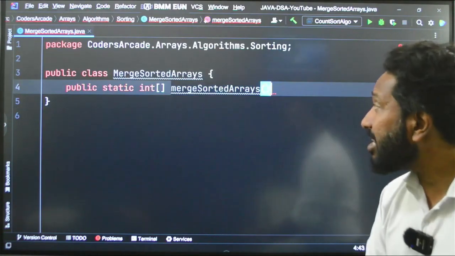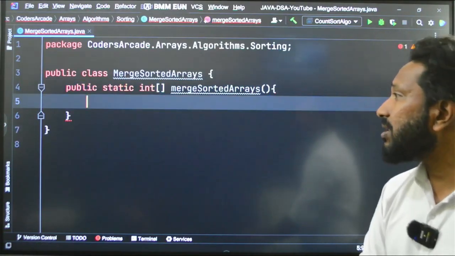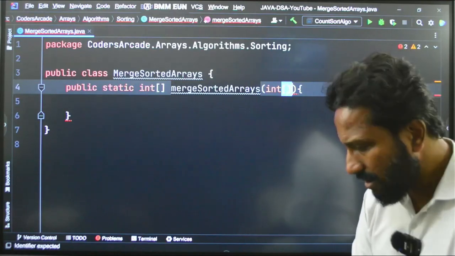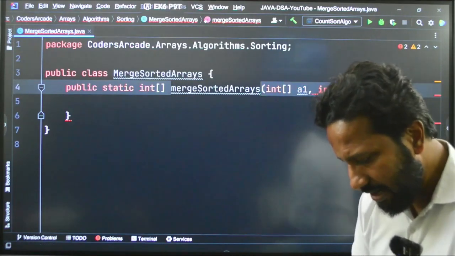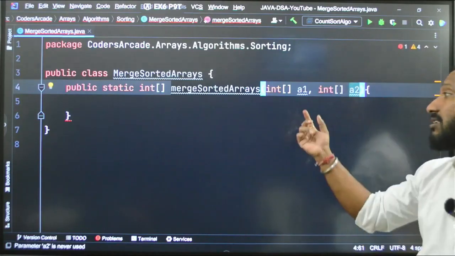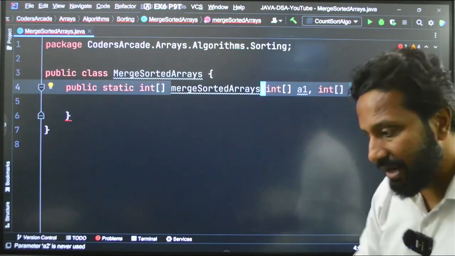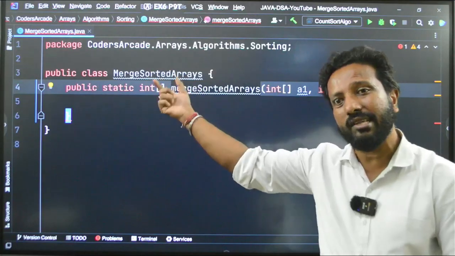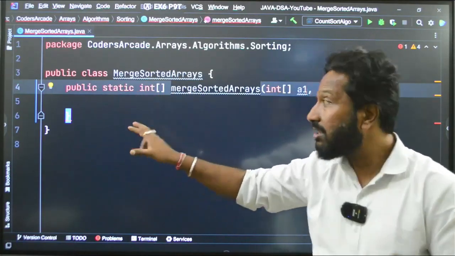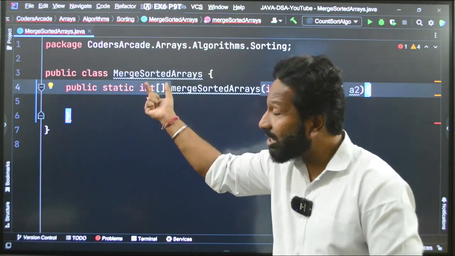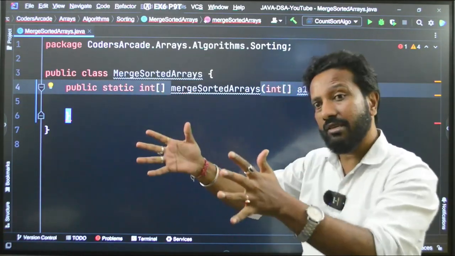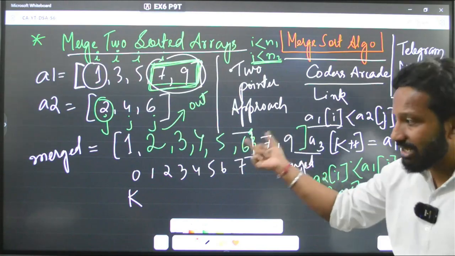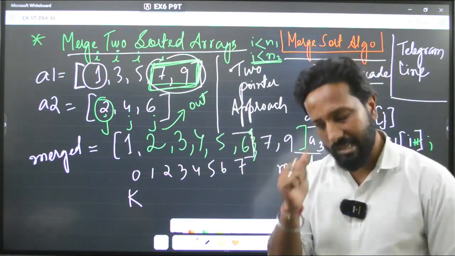Okay. What do you need from the user? Very simple. We need the first array, I can write A1. We need the second array, I can write A2. And what do you need? We need the third array where we are storing them, right? Or else we can do one thing also. Because we are returning, we can call it from the main function and then we can copy that there. That is absolutely fine. Because see, my target is, I will return an array which will have the whole thing, 1, 2, 3, 4, 5, 6, 7, 8, and then I will return it from this particular method. Okay, that is how I am trying to solve this.